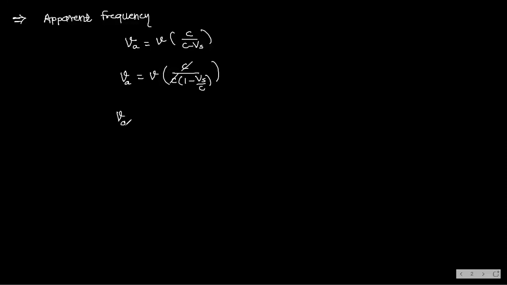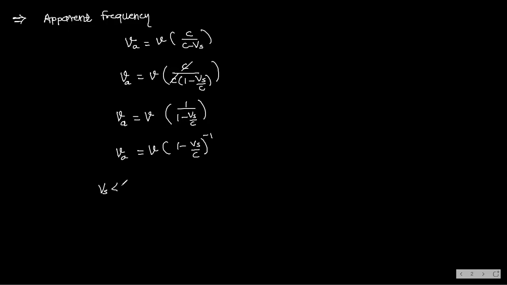So nu A, that is apparent frequency, is equal to nu into bracket 1 by 1 minus Vs by C. Now, shall I write like this, nu into 1 minus Vs by C whole power minus 1? Can I write like this? Yes or no?